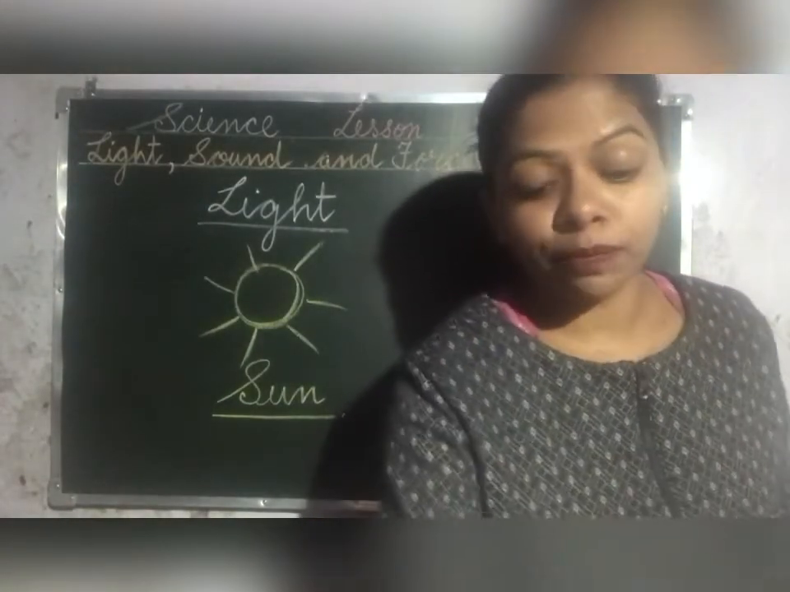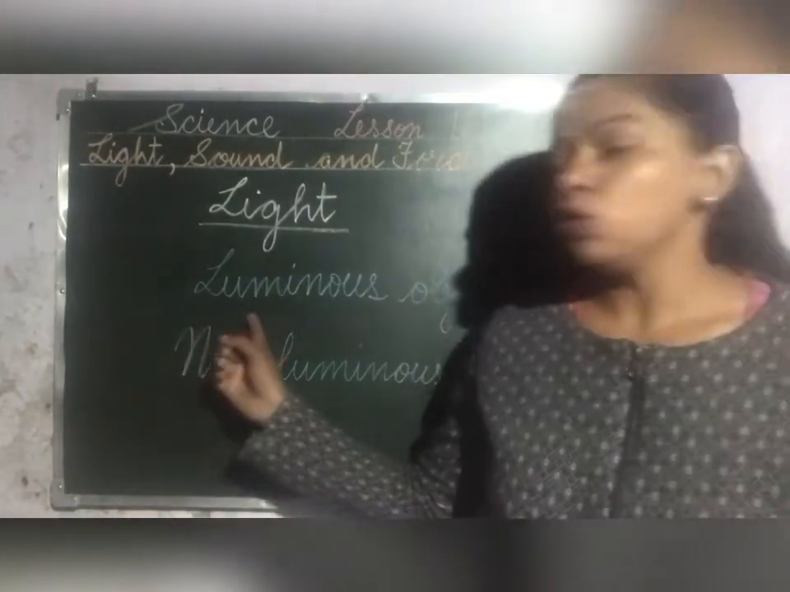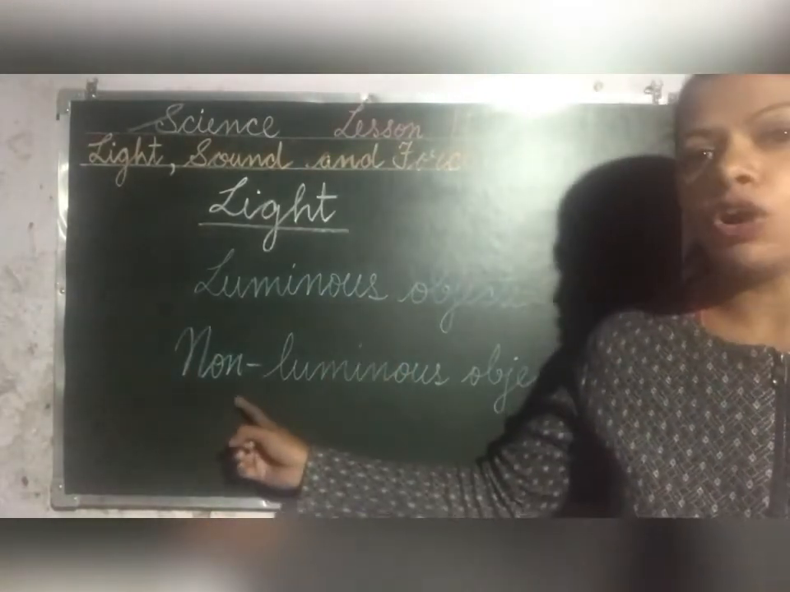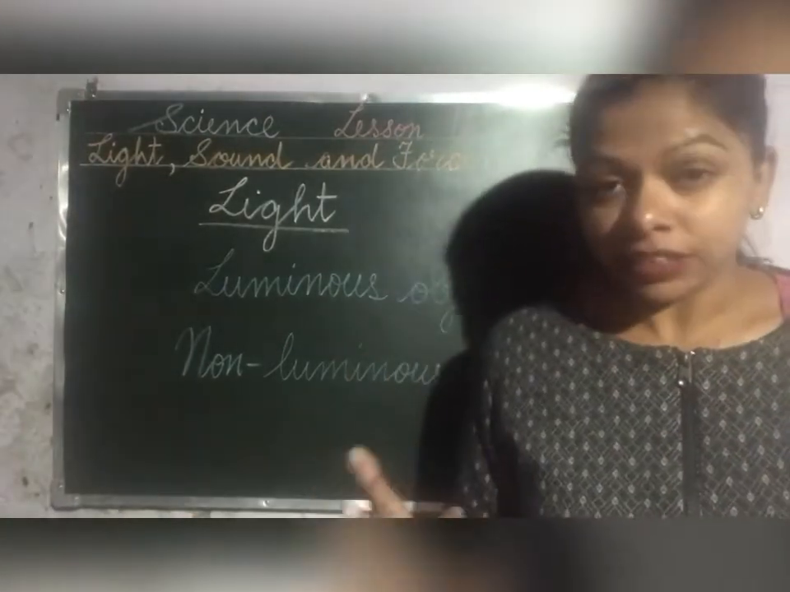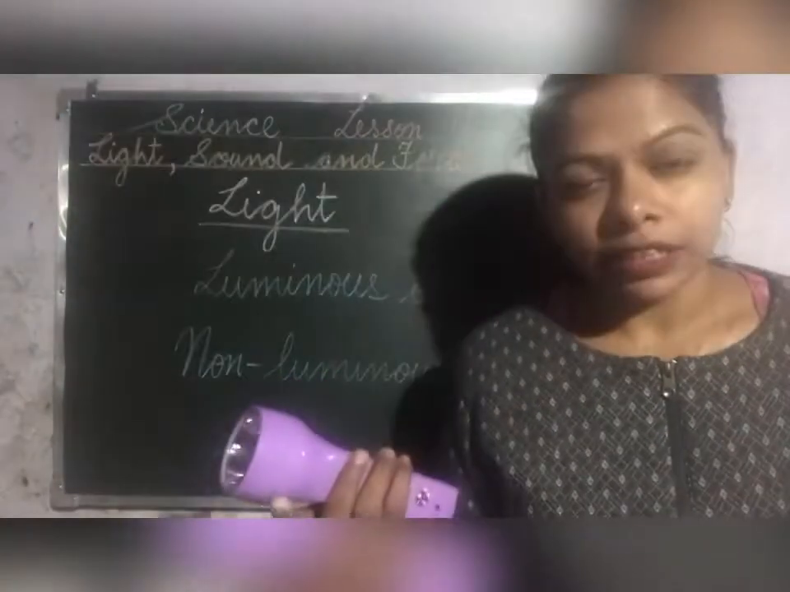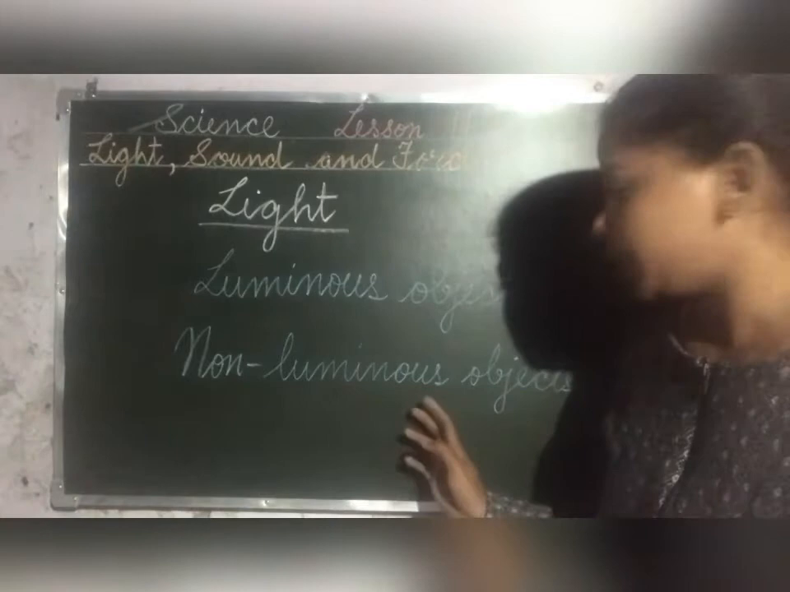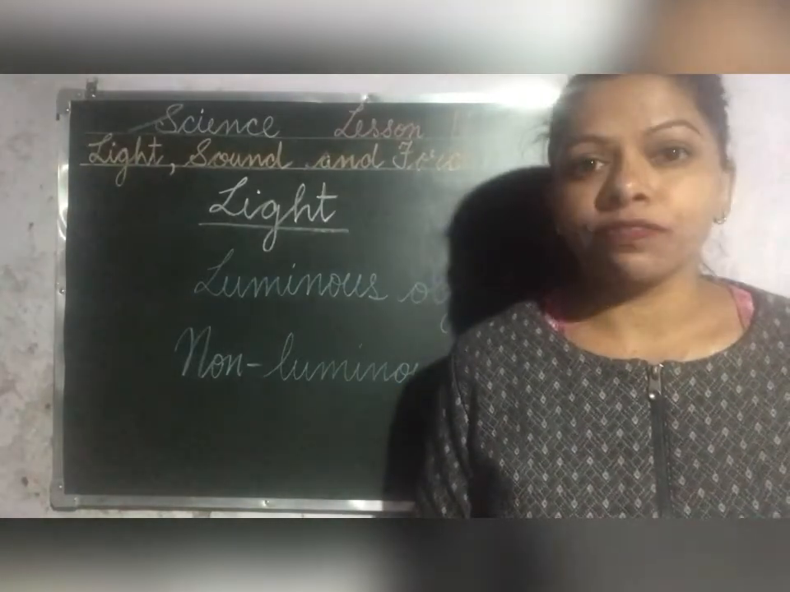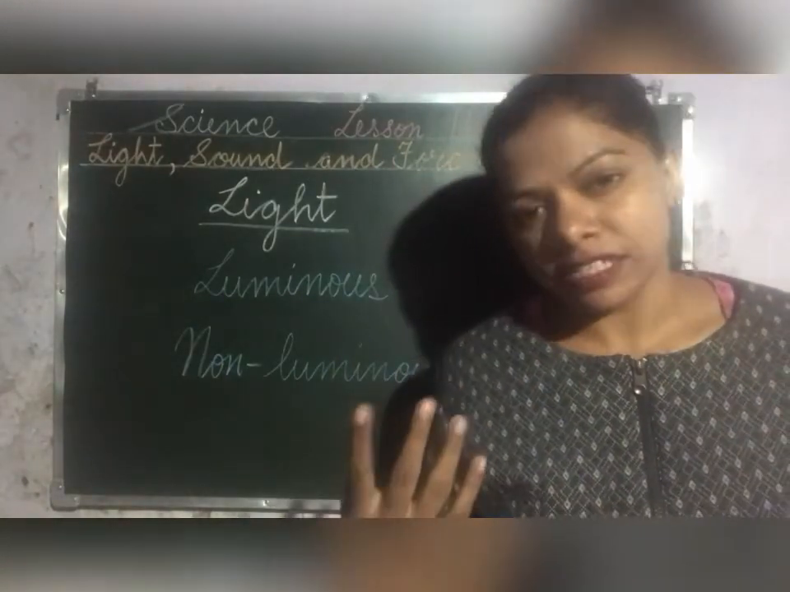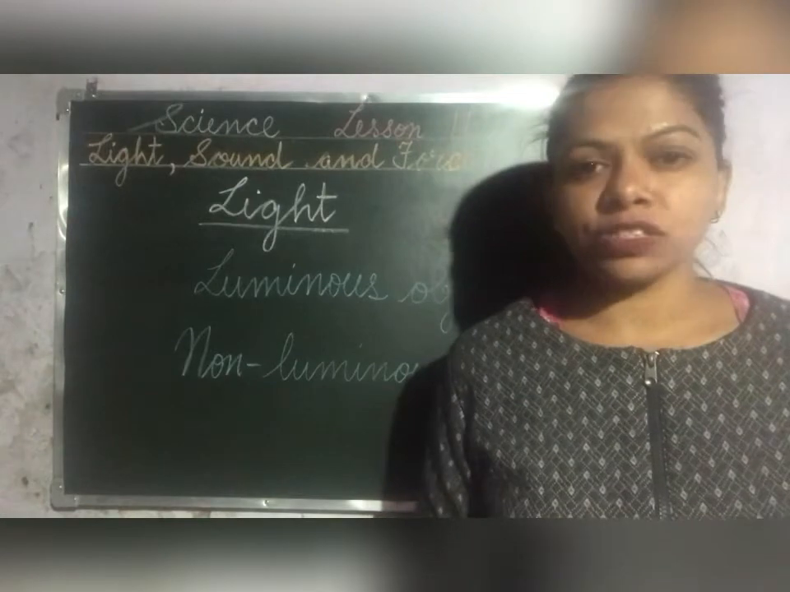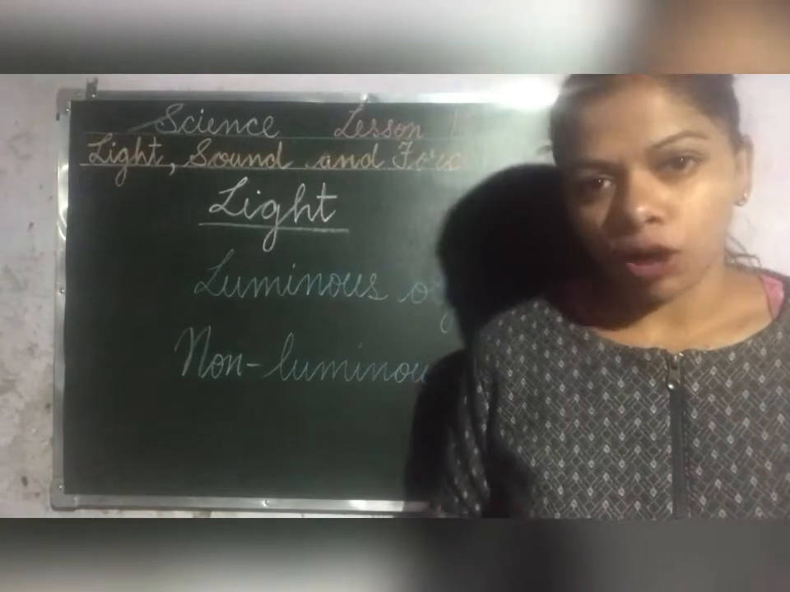Now children, this is very important. There are two types of objects. First one is the luminous objects, and second one is the non-luminous objects. Luminous objects are the objects that give us light, like torch, candle, tube light, lantern and all. And non-luminous objects are the objects that do not give us light, like chalk, pencil, your cloth. These all things give you light? No. So they are non-luminous objects, whereas the objects that give you light are luminous objects.